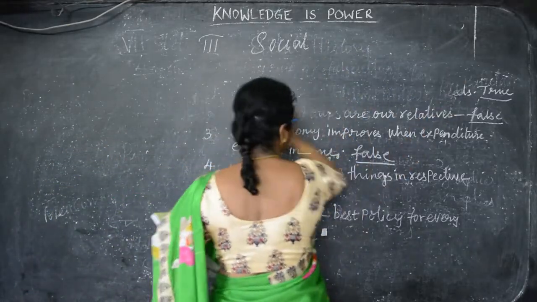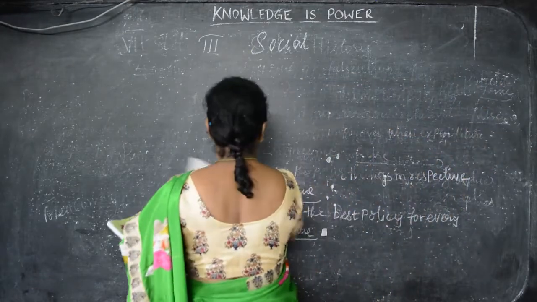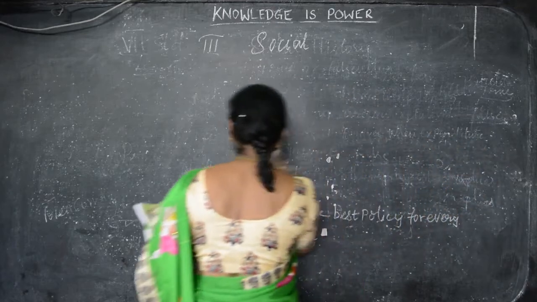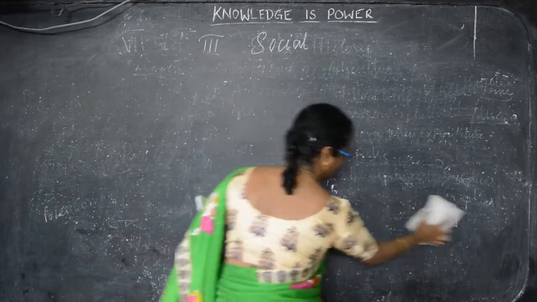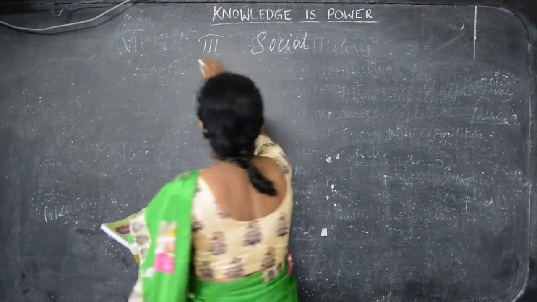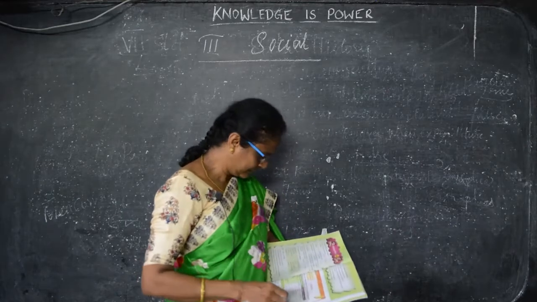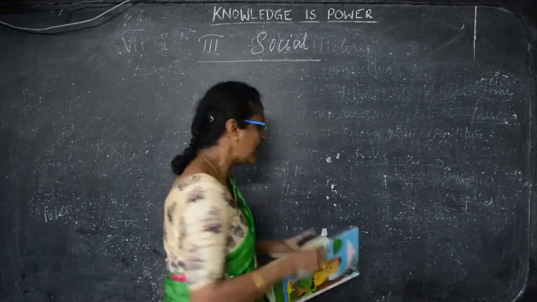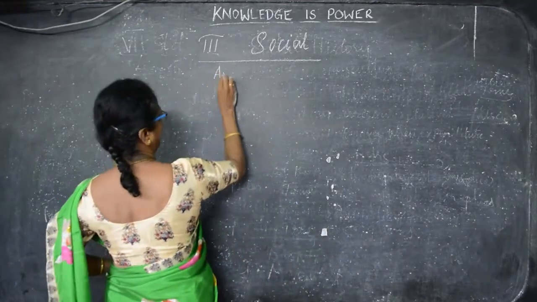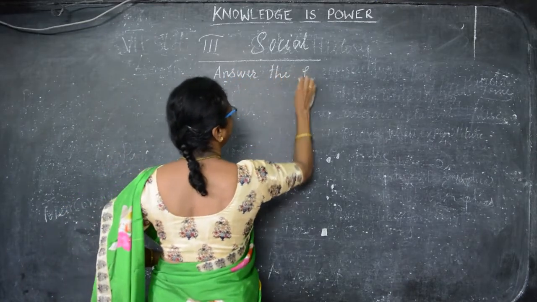Buy the book, children, so that it will be easy and you can see your book also. Okay, now answer the following.